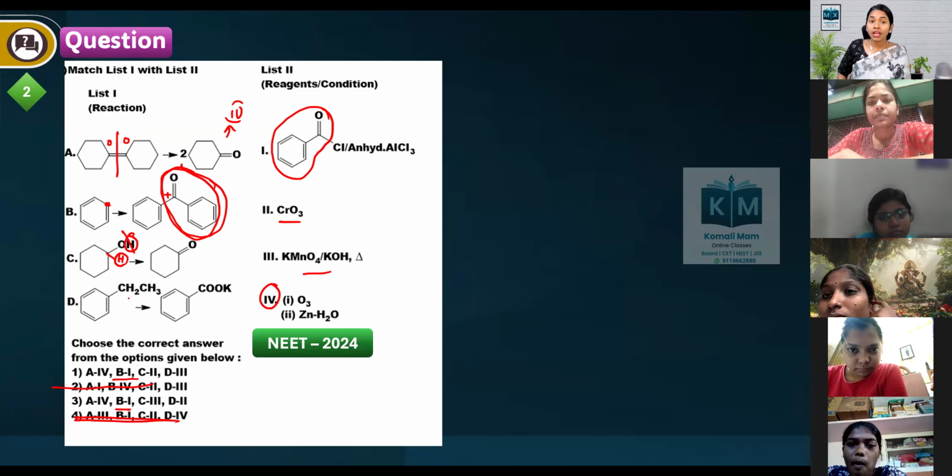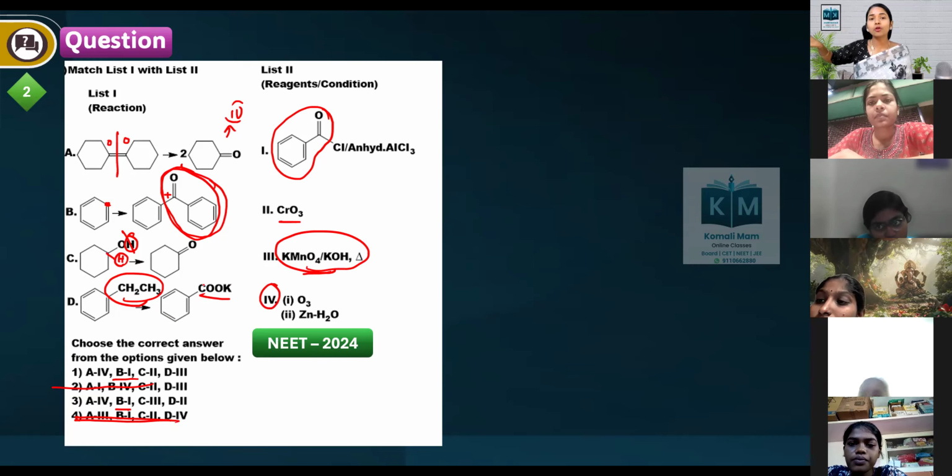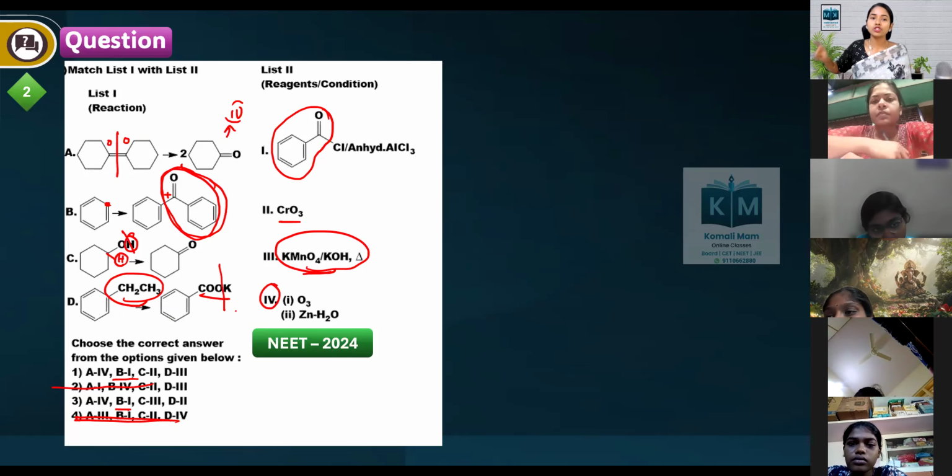CH2CH3, you are converting the entire group into COOK, which can be performed by KMnO4 in alkali medium. When we heat it, whatever the length of the chain, the entire group converts into COOK, followed by hydrolysis, which will give us benzoic acid.